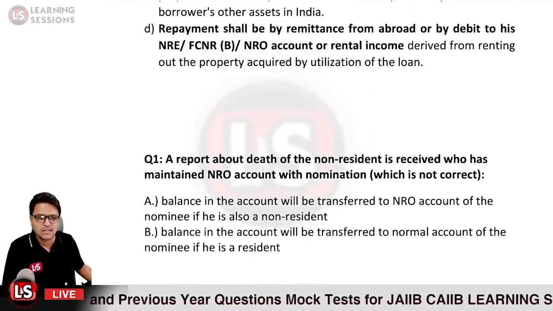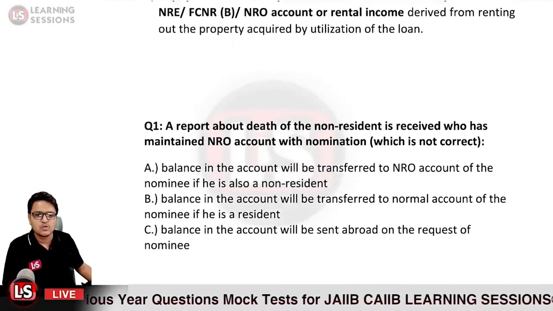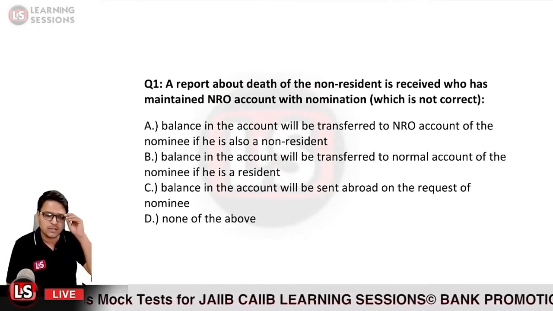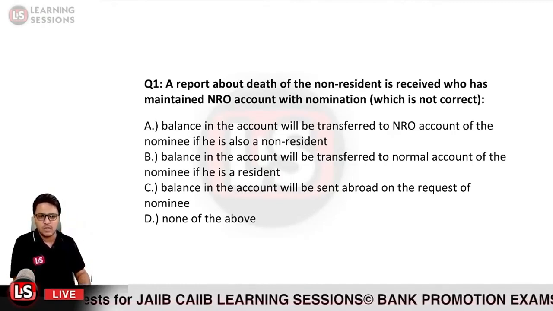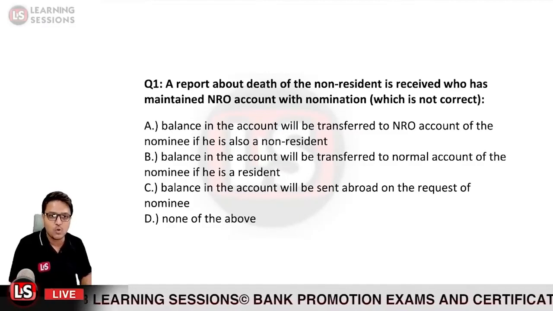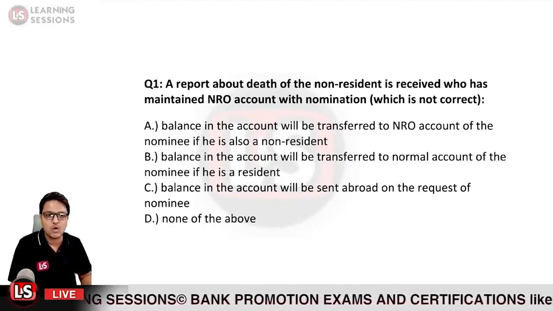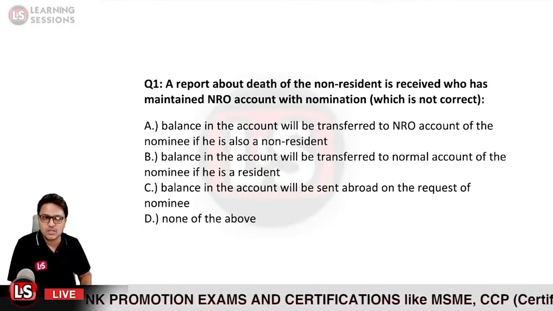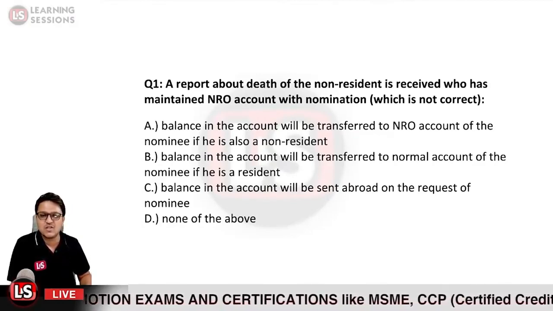So now let us have a look at the different questions over here. The first question says a report about death of non-resident is received, who has maintained NRO account with the nomination. Which one of the following is not correct?